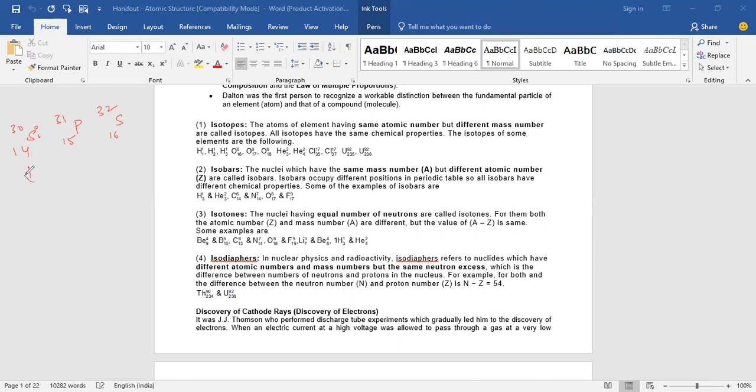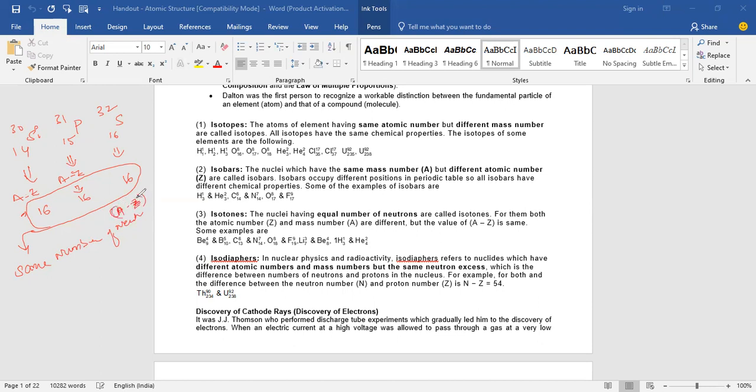If you take A minus Z value, what is here? 30 minus 14, 16. What about here? 16. Here? 16. So in the case of isotones, they have the same number of neutrons, right? Same number of neutrons. How can we calculate the neutrons? That is only A minus Z value.